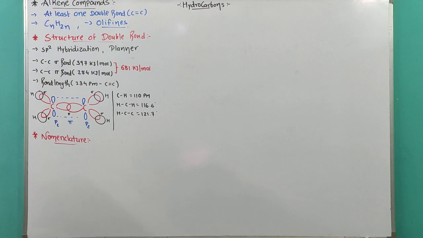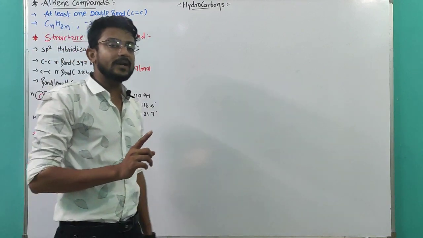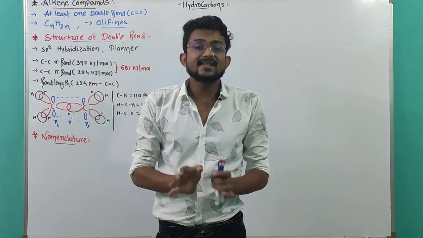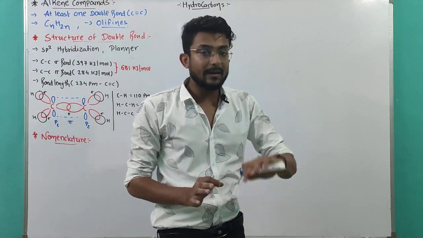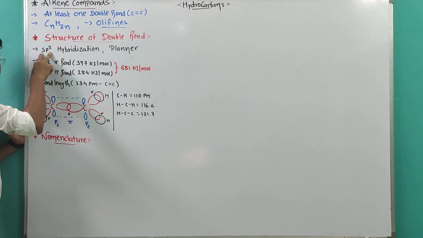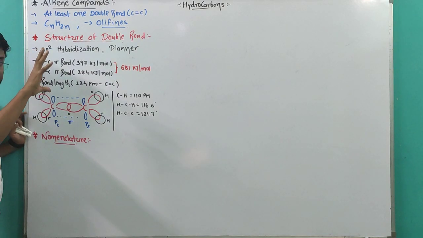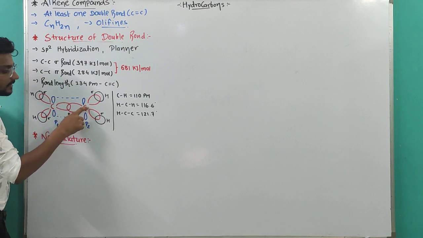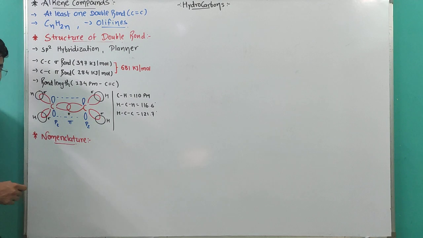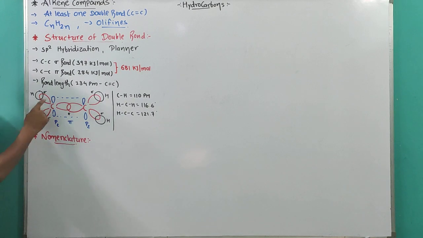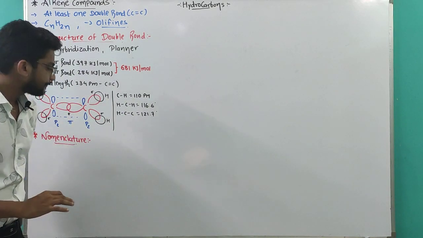After that, we know that sp2 hybridization means one s orbital and two p orbitals, px and py. pz does not take part in the hybridization. That means three orbitals must be there. One s and two p are going to hybridize and give me three new orbitals, 1, 2 and 3. Likewise, the other carbon sp2 hybridizes 1, 2 and 3 orbitals. pz does not take part on both the carbons in the hybridization. That's why pz remains as it is.